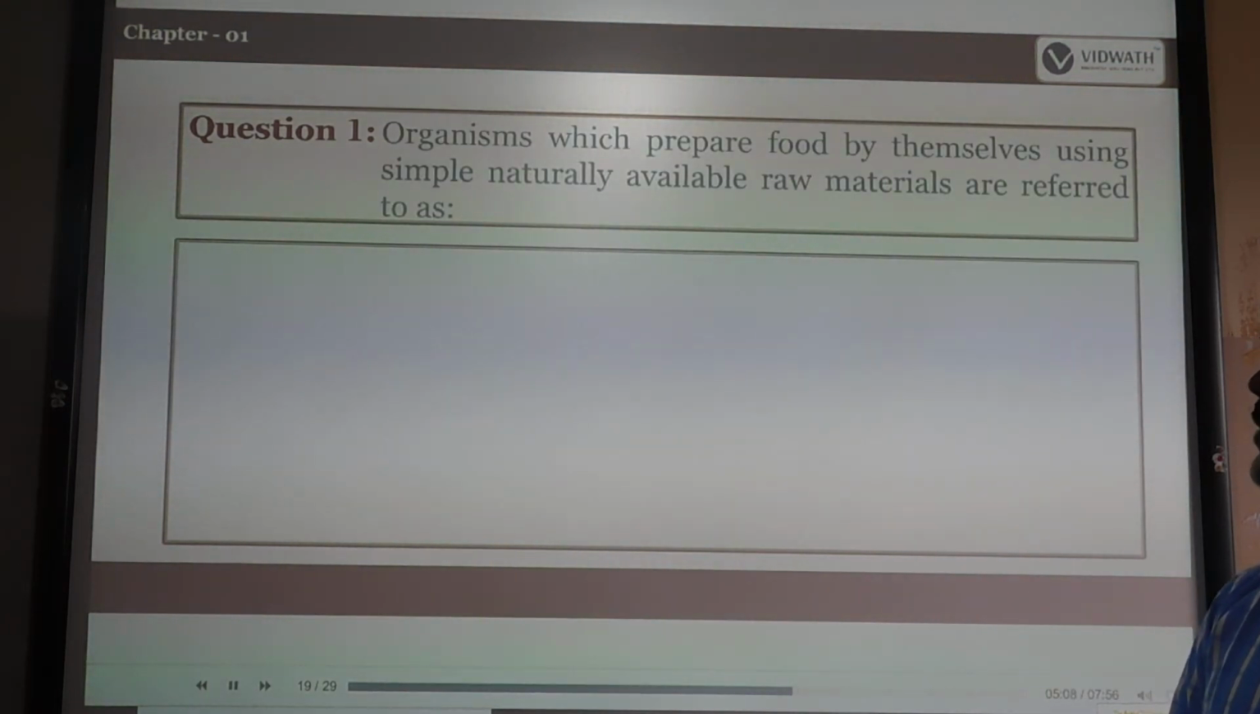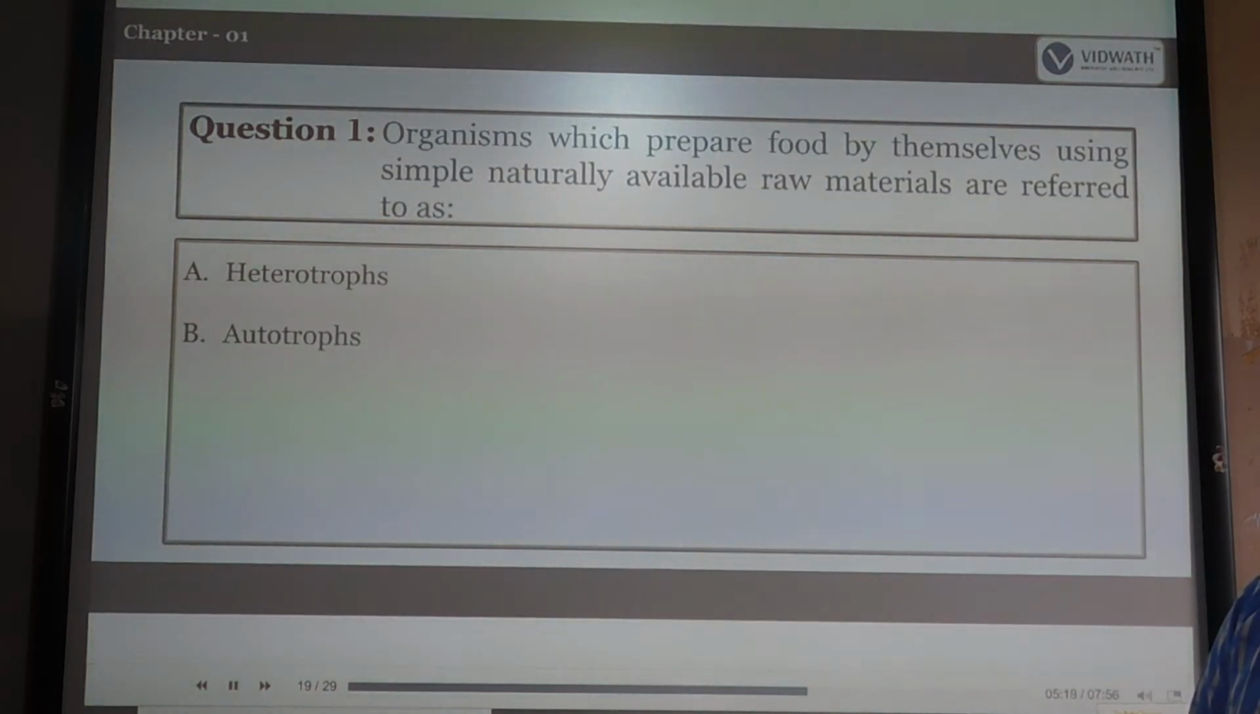Organisms which prepare the food themselves using the simple naturally available raw materials are referred to as? The options are heterotrophs, autotrophs, parasites, saprophytes. The correct answer is B, autotrophs. Is it?